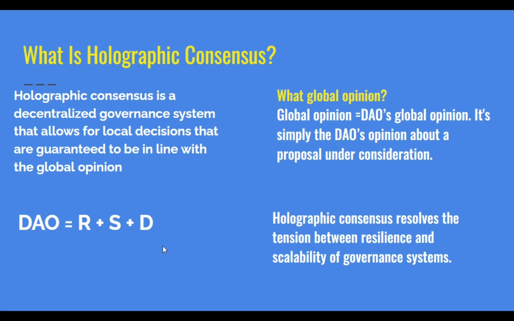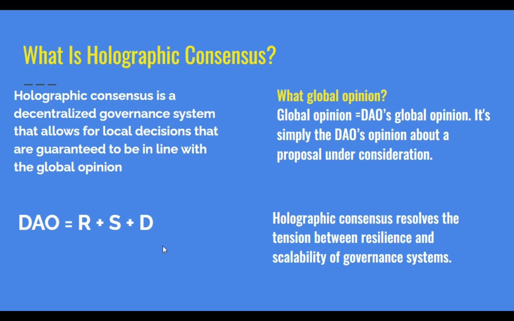Okay, that is important. A scalable and resilient governance system, by definition, must enable decisions to be made by a relatively small amount of influence or votes, also called reputation, on behalf of the entire DAO, under the condition that those decisions are still ensured to be in good alignment with the global opinion.